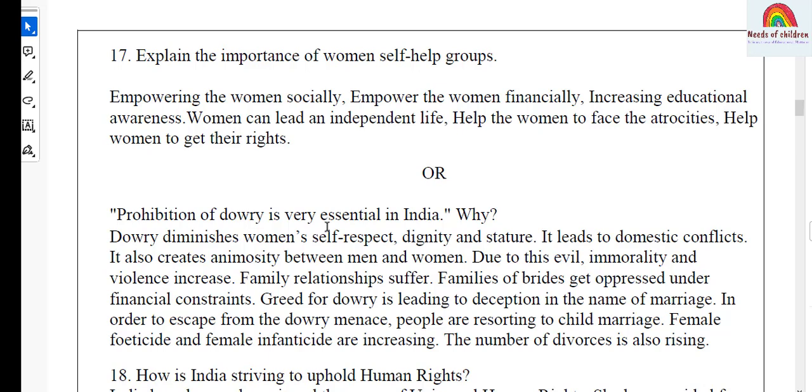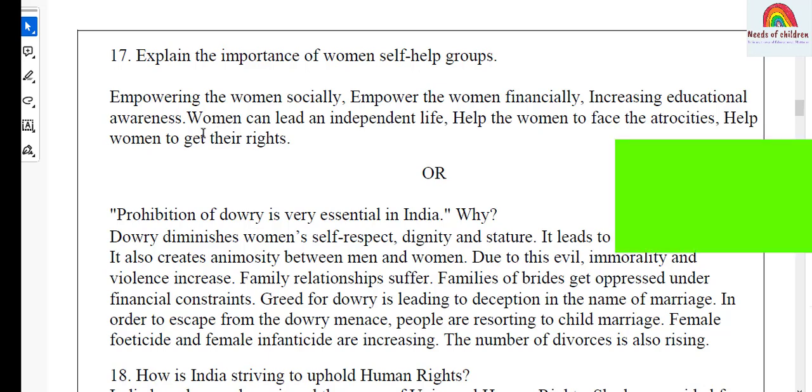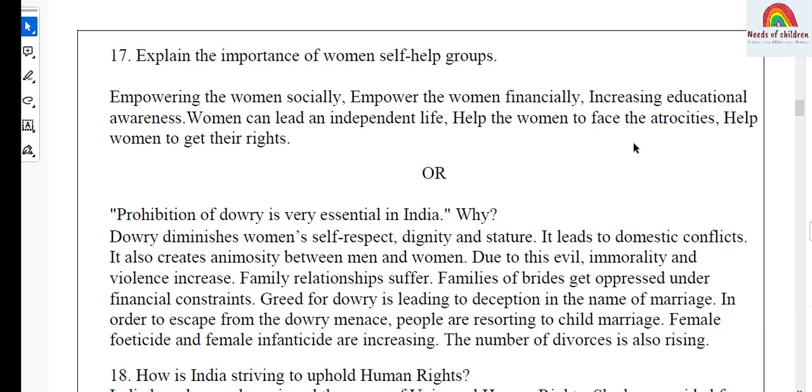So among that, choice number 1, explain the importance of women self-help groups. This is the question from sociology, collective behaviors and protests. And the answer, empowering the women socially, empowering the women financially, increasing educational awareness. Women can lead an independent life, help the women to face atrocities, help women to get their rights.